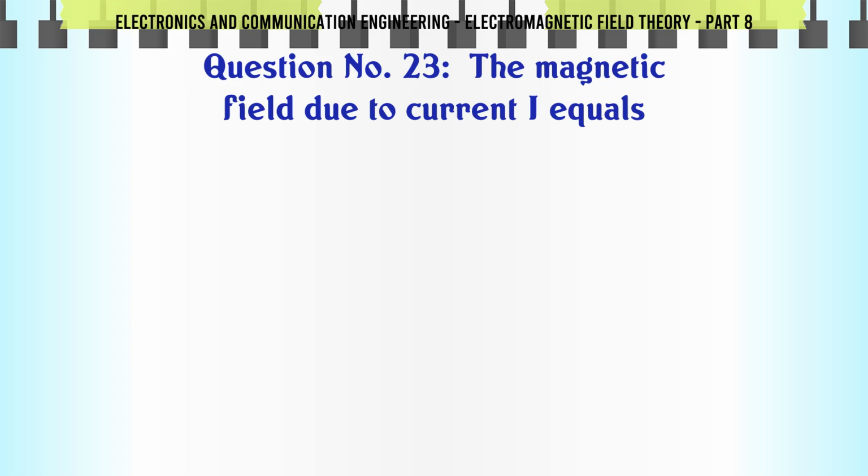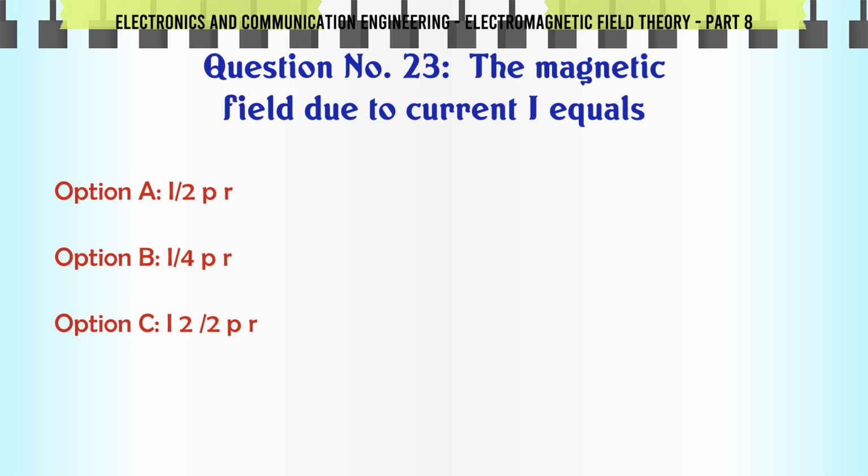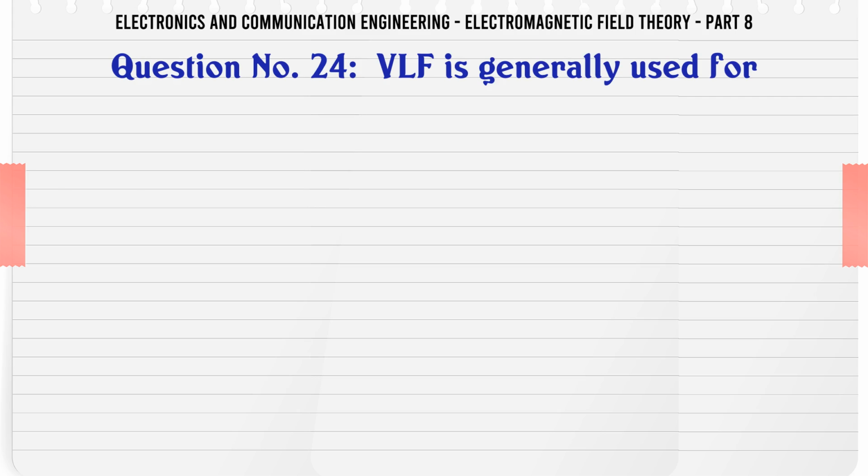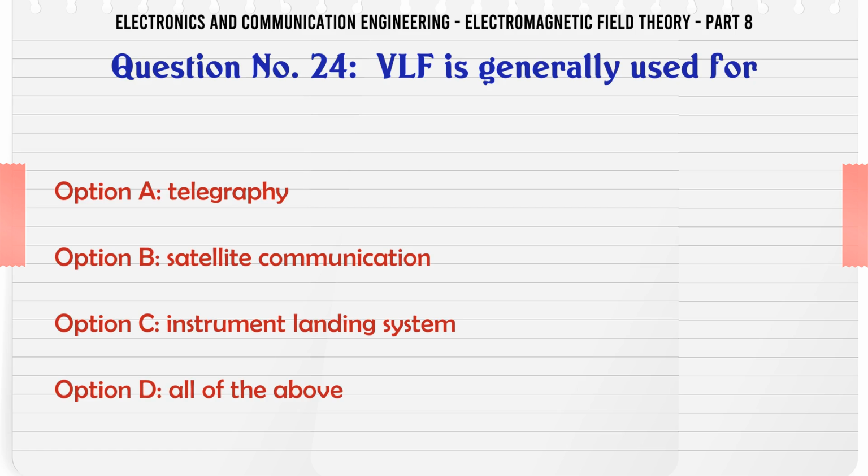The magnetic field due to current I equals A. I/2πr. B. I/4πr. C. I/2πr². D. I/4πr². The correct answer is I/2πr. VLF is generally used for A. Telegraphy. B. Satellite communication. C. Instrument landing system. D. All of the above.